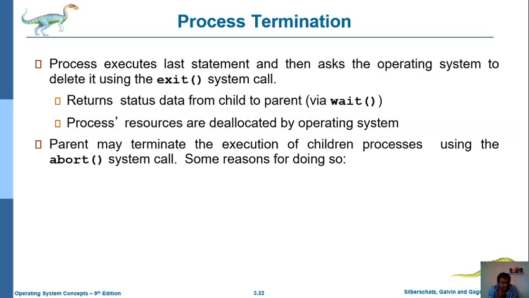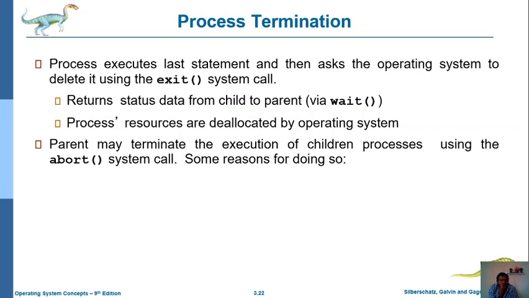The wait system call is used to terminate the running process after completion of its execution. In case the parent node wants to terminate the process without waiting for the children's execution, it calls a special system call, the abort system call.